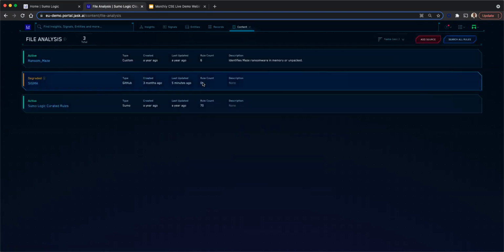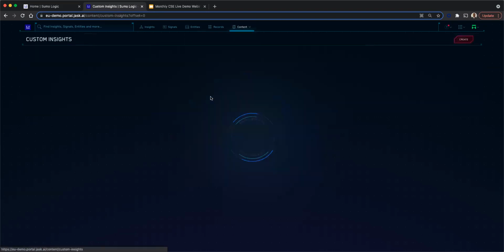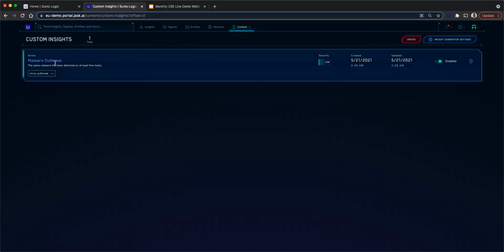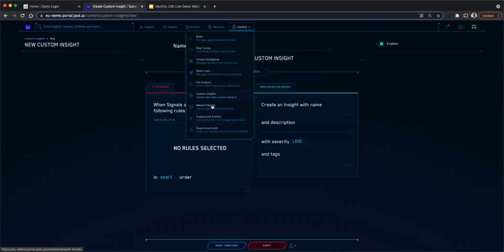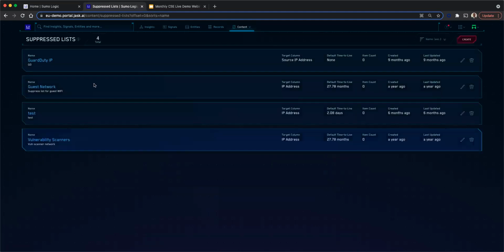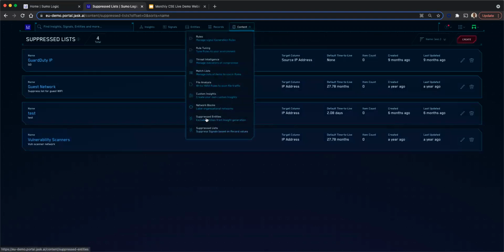We also support YARA rules, so you can do all your file analysis over here, and custom insights. You can create your own insights. You can see one of the custom insight rules over here, so you can create your own custom insight, and based on that, we can generate the insight when this particular condition matches. You can create a suppression list, so you can suppress unwanted signals from getting raised. So there are a lot of options over here, suppressed entities, network blocks, so you can create all of them over here.